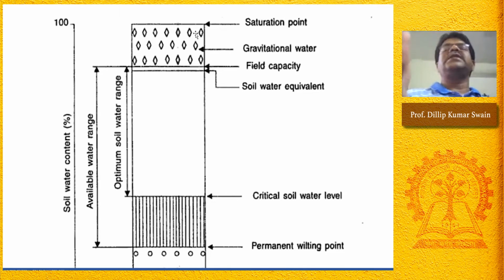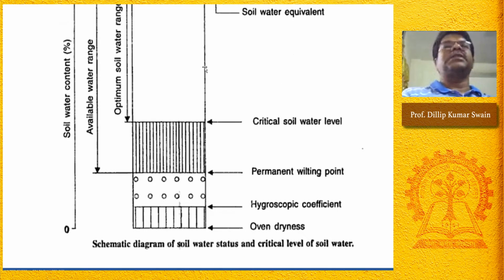When there is a downward movement of water from the macropores through gravitational pull, and the water present in the macropores is drained out, then the soil reaches field capacity. At field capacity, the soil water potential is equal to minus 0.1 to minus 0.3 bar, that means minus 10 to minus 30 kilopascal.